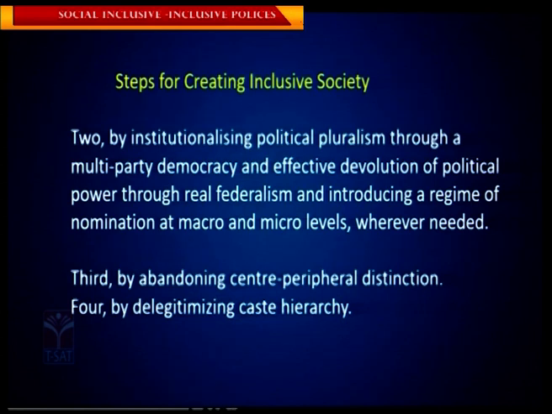First, institutional political pluralism through a multi-party democracy and effective devolution of political power through real federalism. Second, introducing a regime of nomination at macro and micro levels, wherever needed. Third, abandoning center-peripheral distinctions. And fourth, abandoning elitism by caste hierarchy. So these are the four steps for creating an inclusive society.